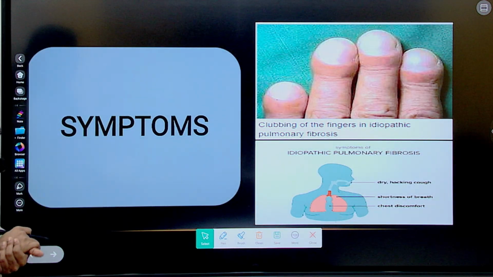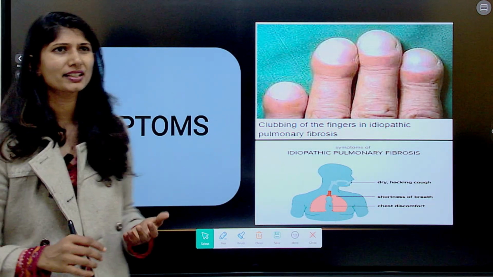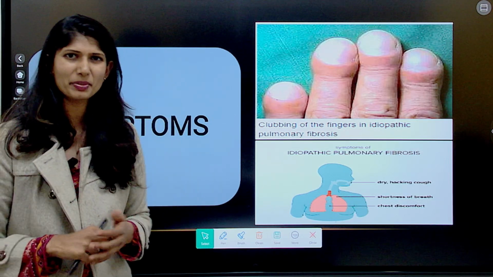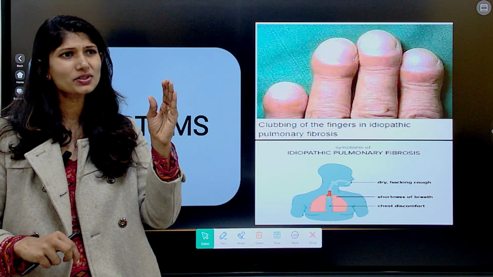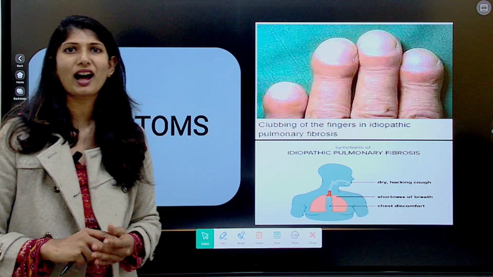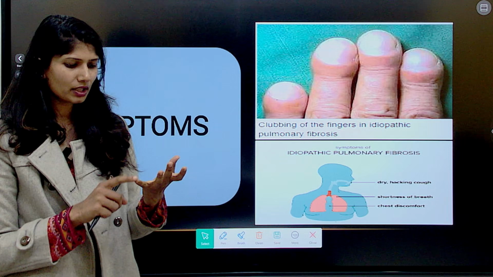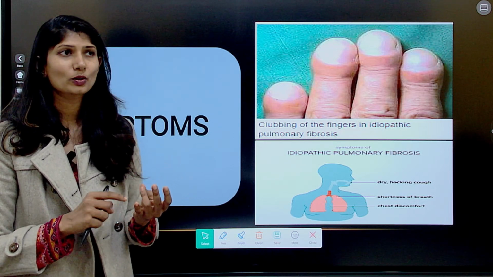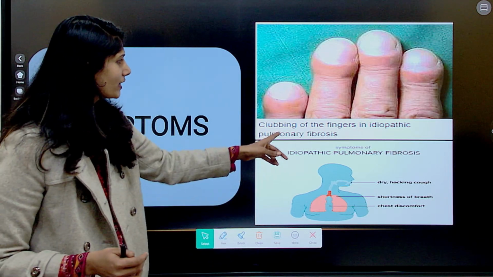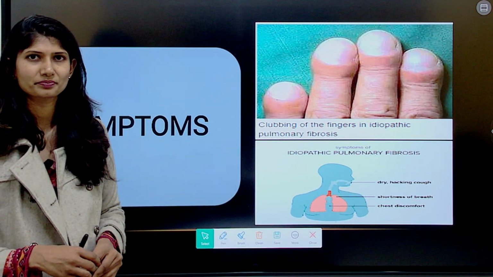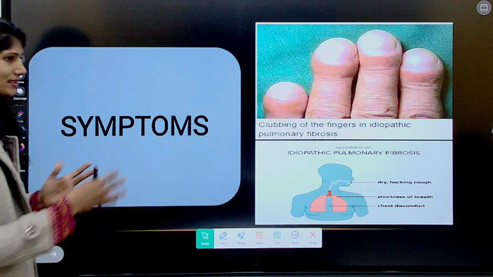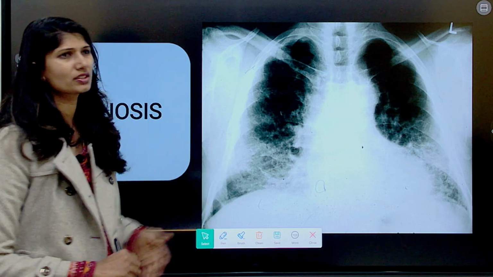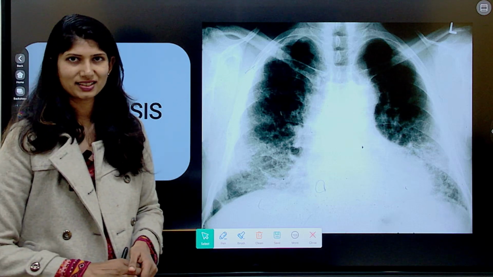What are the symptoms? One of the main reasons why they are not able to diagnose it early is because its symptoms are very close to asthma. They have difficulty in breathing, fatigue, tiredness, and a dry cough, alongside clubbing of fingers. So with these symptoms, it becomes very difficult to identify. The diagnosis is usually through a chest x-ray.